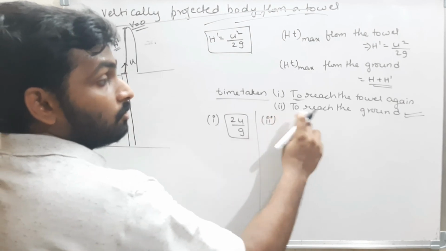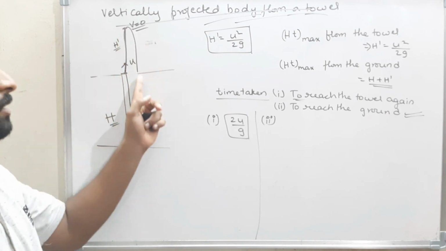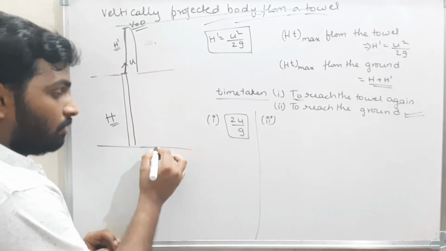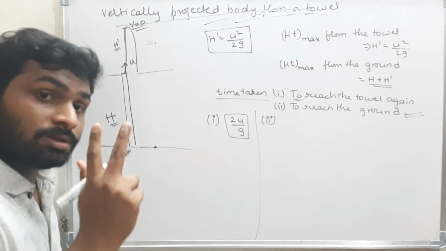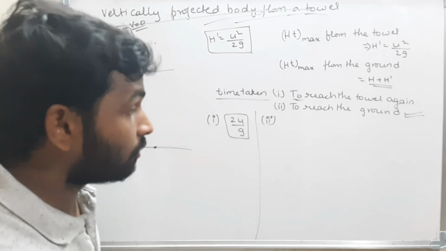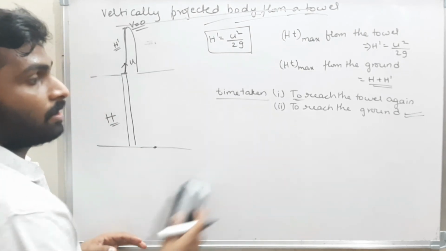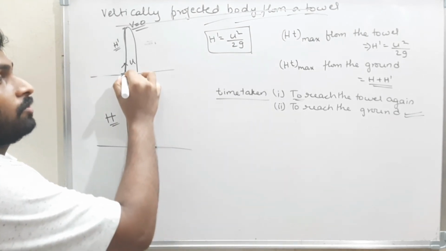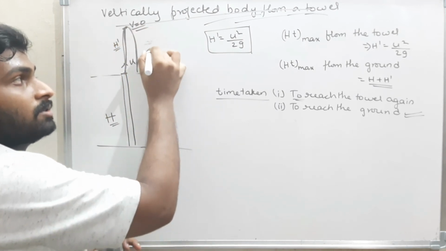Now, second case, this is an important case. Observe carefully. To reach the ground. What is the time taken by the body to reach the ground? I can do this one in two ways. Now see this. What is the time taken by the body to move from here and come back? Assume that is t dash.